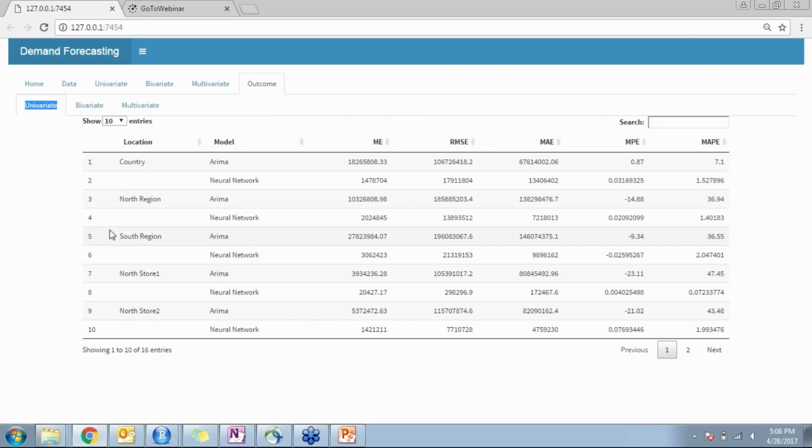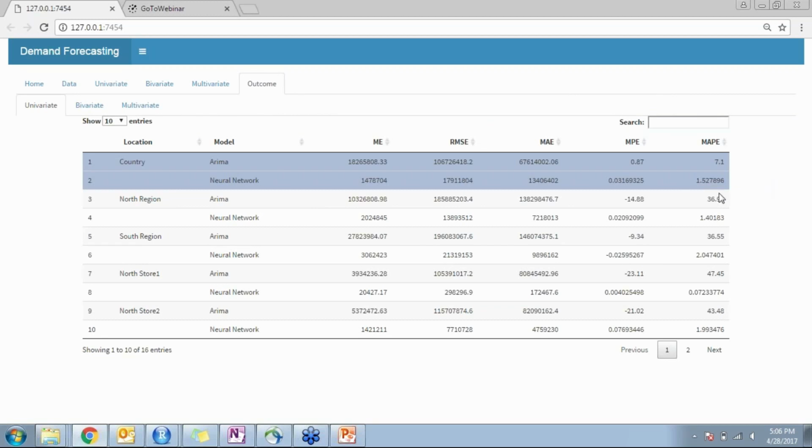In the end, the final tab is a comparison across the different methods. For example, for the country level, north region, south region and different regions, what is the accuracy of the different methods that we have used? That can be analyzed from here. So the user can identify which method should be used in each of the scenarios.